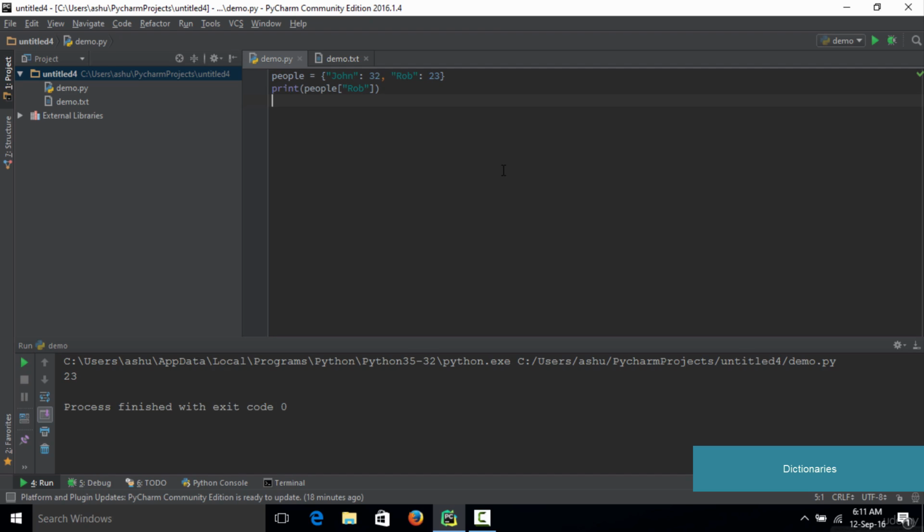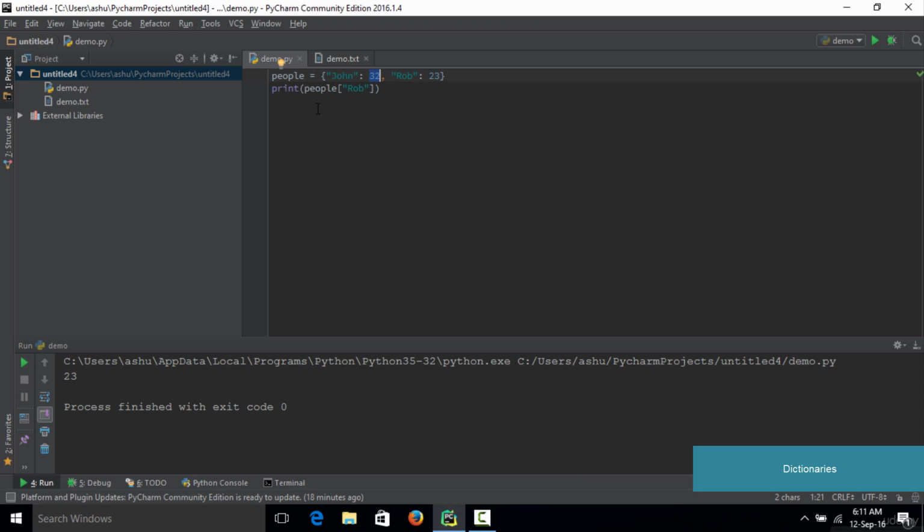Now one more interesting thing about dictionaries is that you can store any kind of data in them. For example, right here you have a string, and right here you had an integer. Instead of an integer here, you could also store other kinds of data such as a list or something like that. So that is one advantage of using dictionaries.